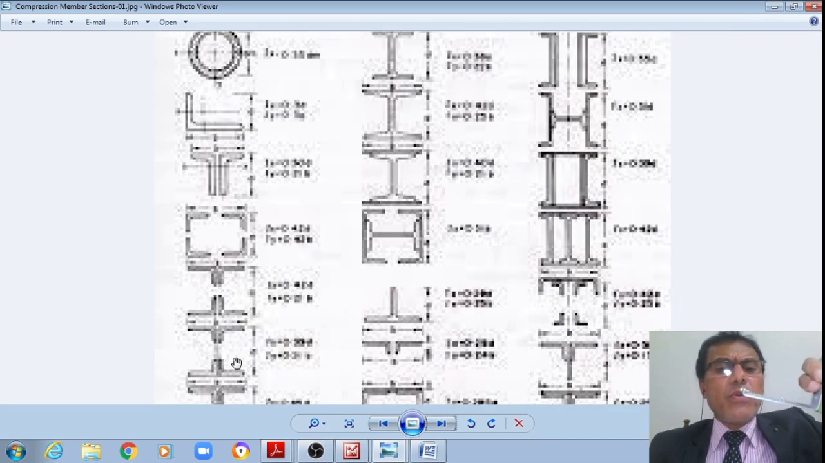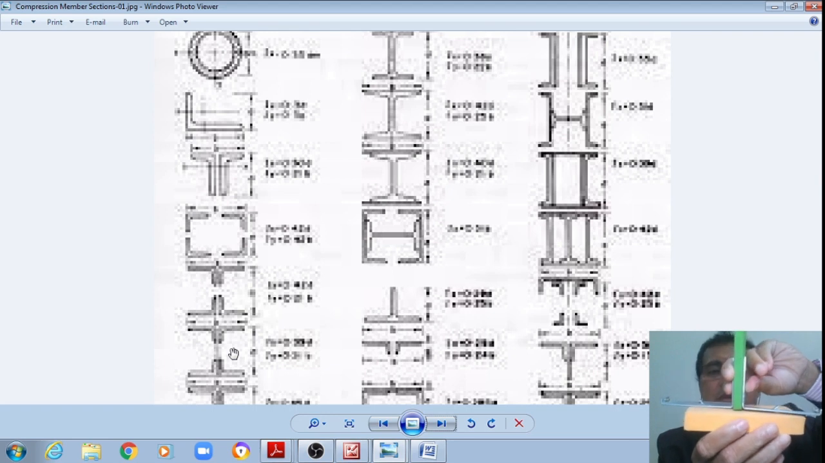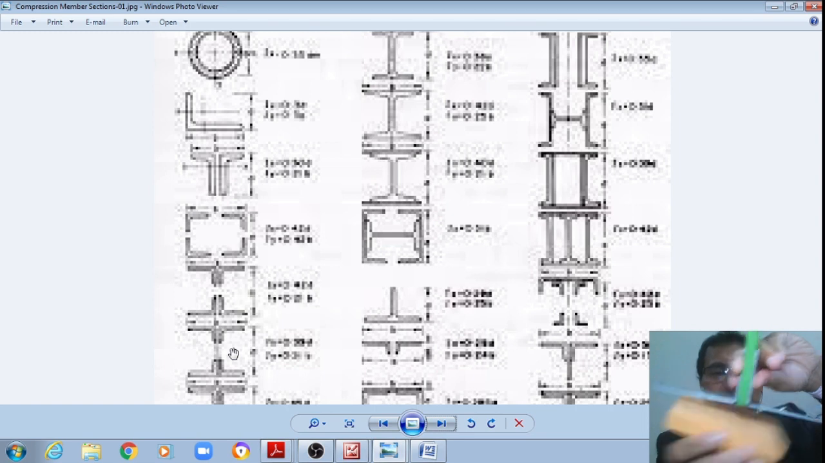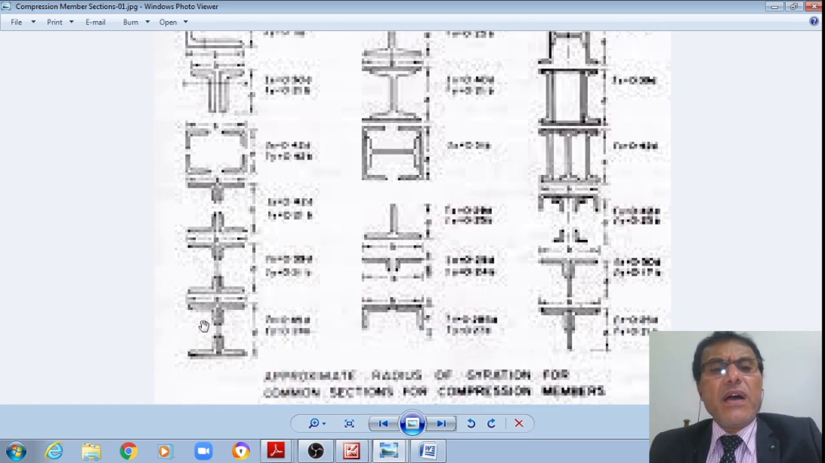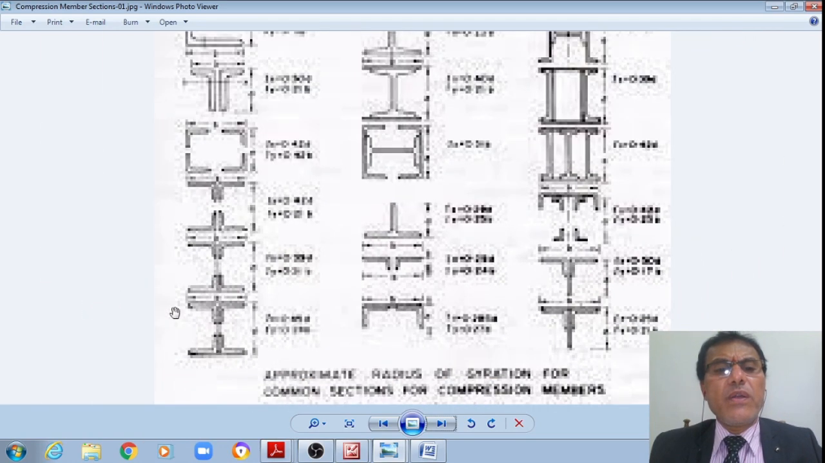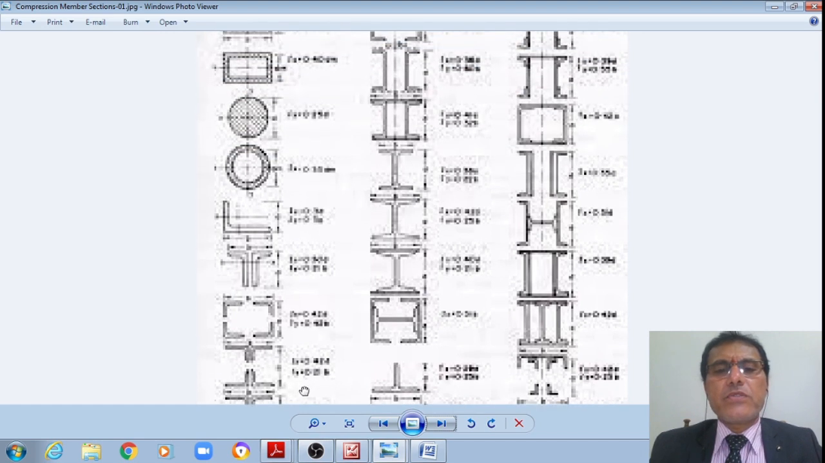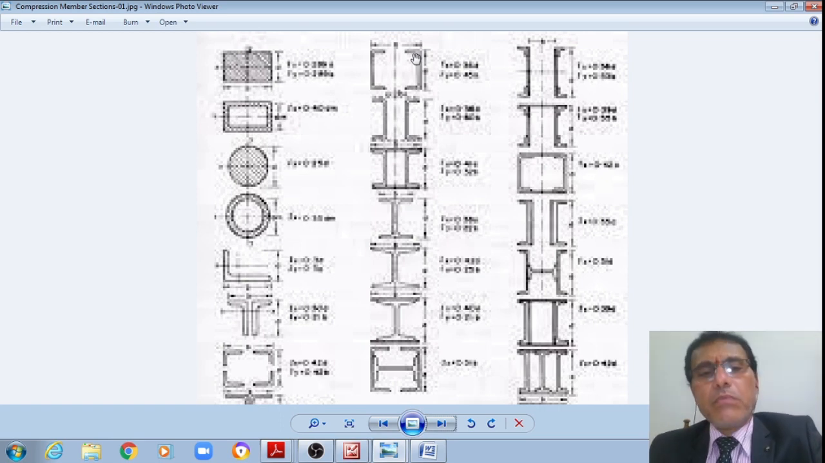Then if more moment of inertia is required, we can even add a plate like this. If more moment of inertia or more slenderness ratio is required, then I can add one plate, or two plates also, and that is how the section is. Now we can see we have added one extra plate so that it will carry more load, or more moment of inertia also.